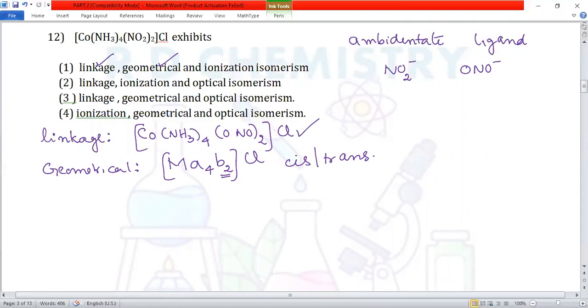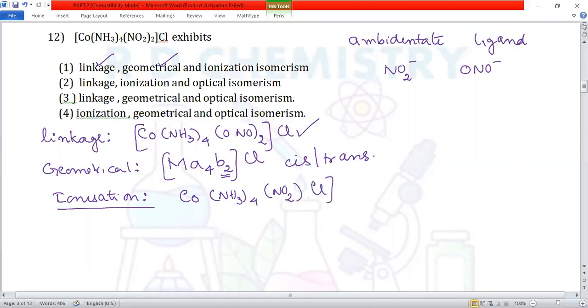What about the ionization isomerism? Ionization isomerism is nothing but an interchange of ligand and the counter ion. So I can interchange one ligand with the counter ion. So I can write NH3 then NO2. Once I write one Cl, I'll bring it inside so that the coordination number remains the same, and NO2 will be outside. This ionization isomerism exists. So first one is the answer.